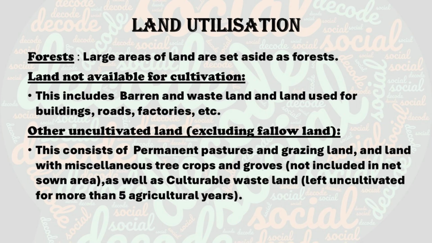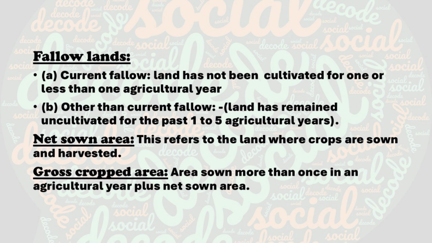Okay, the fourth one is fallow land. It is very important. Fallow land is land left uncultivated for some time. Why do they leave the land for some time without any cultivation? To restore fertility. It is also of two types. One is current fallow, one is old fallow. Current fallow is leaving the land for 1 year. It might be to restore fertility. Okay. Old fallow is leaving the land for more than a year, between 1 year to 2 years or even more.